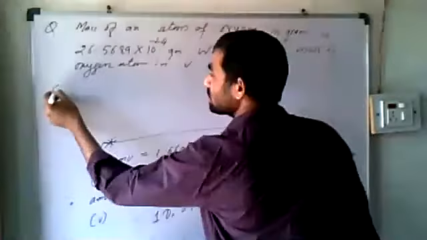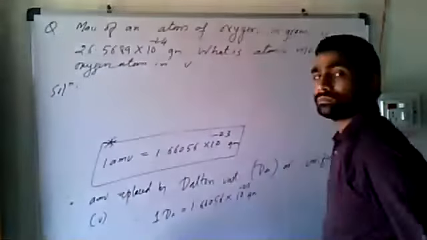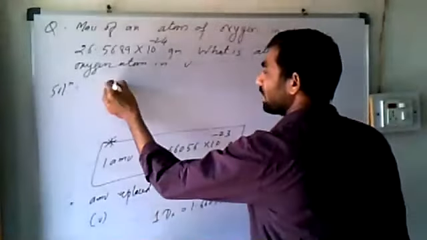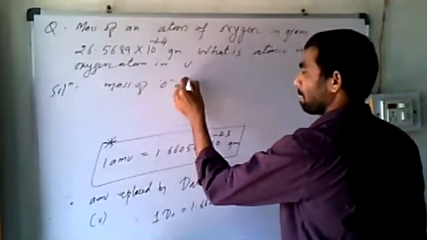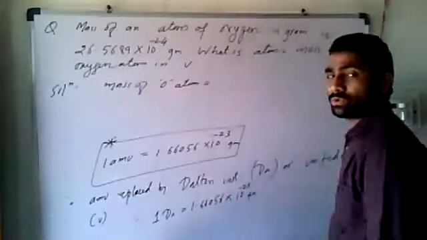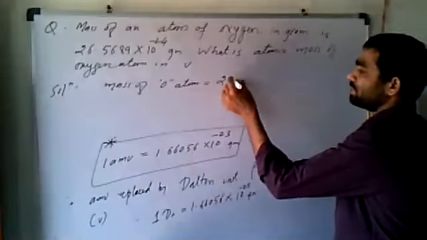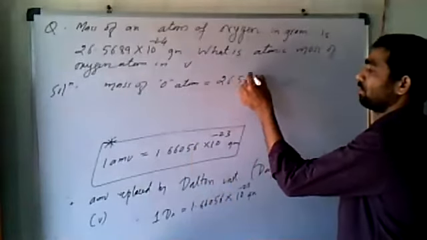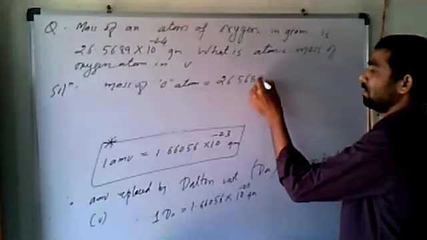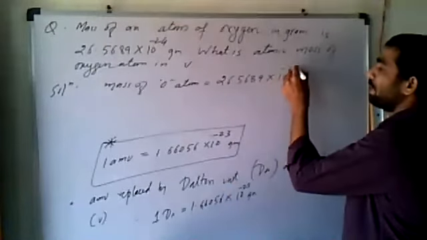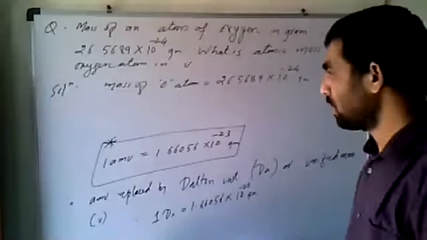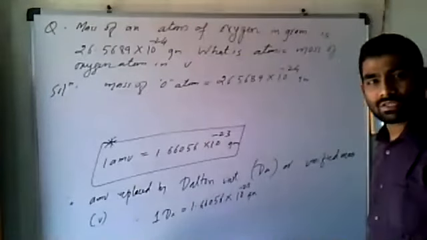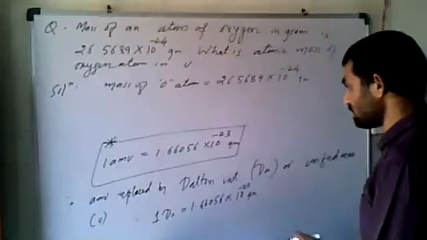So solution, what is solution? Mass of oxygen atom is equal to, how much is it? It is 26.5689 into 10 to the power minus 24 gram. Right. Okay. And how can we convert this?